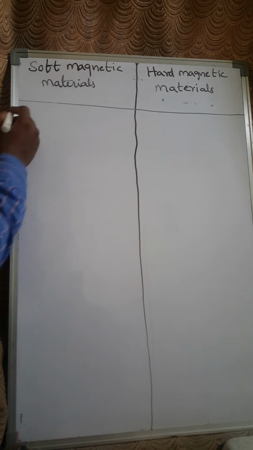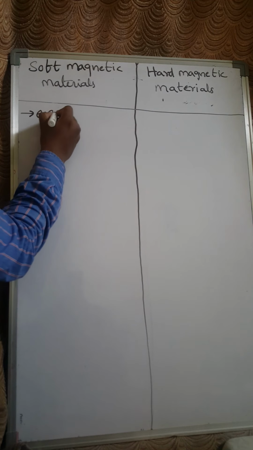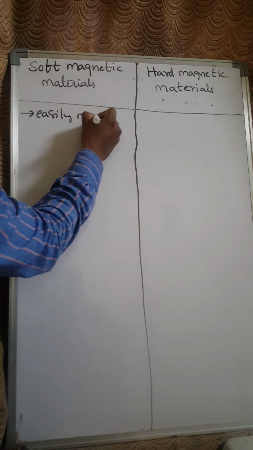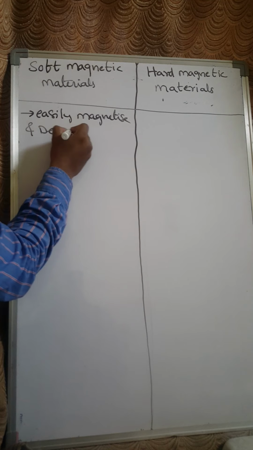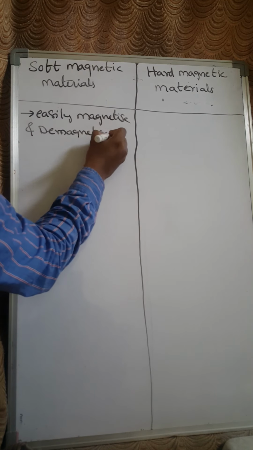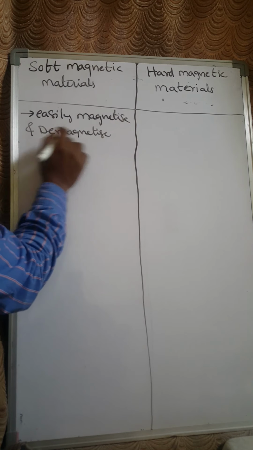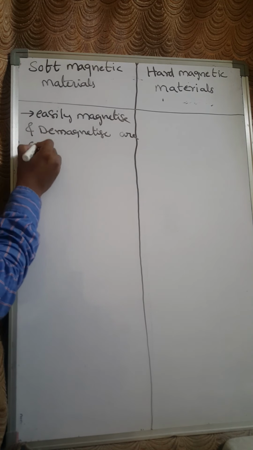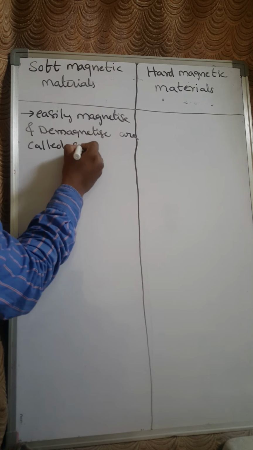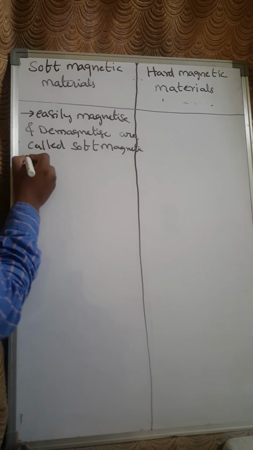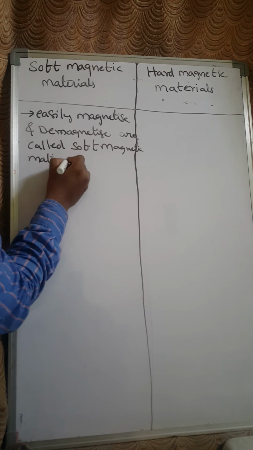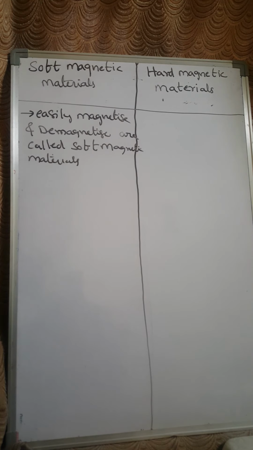The materials which we can easily magnetize and demagnetize are called soft magnetic materials.